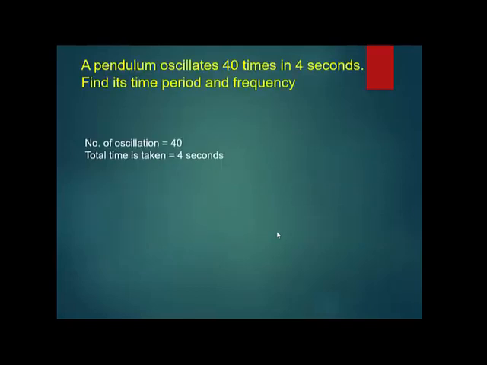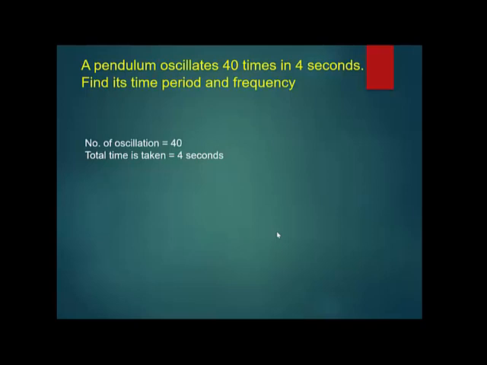Okay. A pendulum oscillates 40 times in 4 seconds. 40 vibrations are produced in 4 seconds. Find its time period and frequency. How will you do it? See, 40 oscillations are produced in 4 seconds. So, in 1 second, how many will be produced? 10. So what is that 10? Nice. It is the frequency. Now you know the frequency. So frequency is 10 hertz.